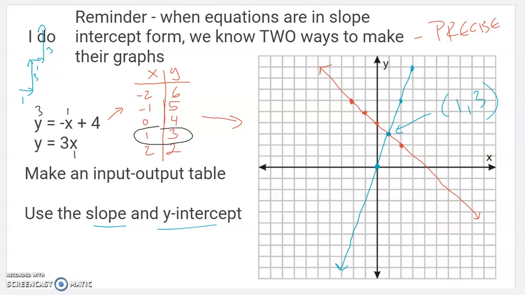If x equals 1, y equals 3 times 1, which is 3. X equals 1, y equals 3. It's on both. That's the spot. And if you find it there, you've got your solution. And that's really all there is to it. Not too bad. Again, if I had made the XY table for the blue line, I would have found 1, 3 on it, and I would have known I had it.